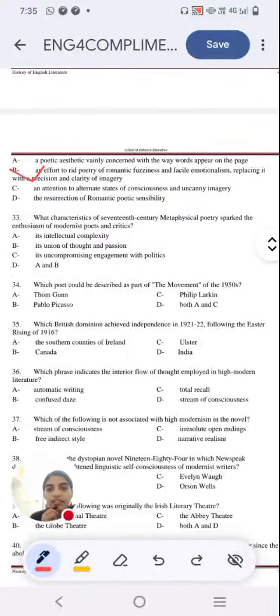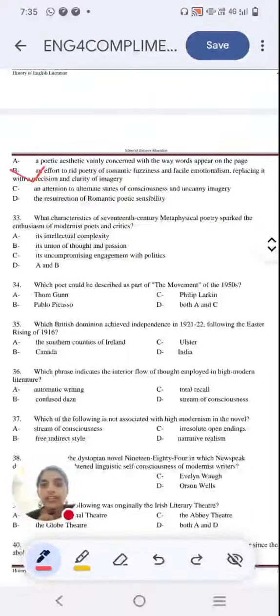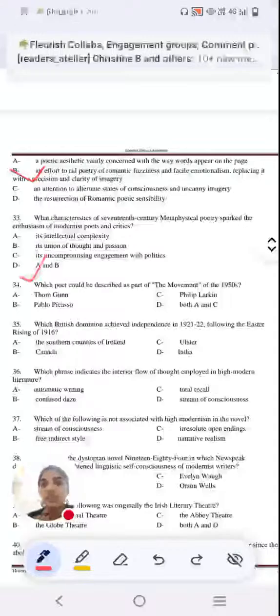I don't think it is related to politics. Metaphysical poets had nothing to do with politics. But on the other hand, they had intellectualism. That is what we see in the form of metaphysical conceit. And they were united in their thought and passion. So that we have both options right.